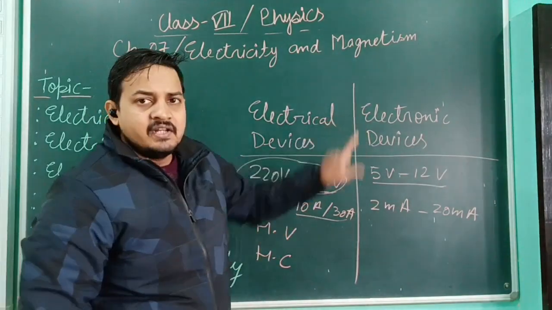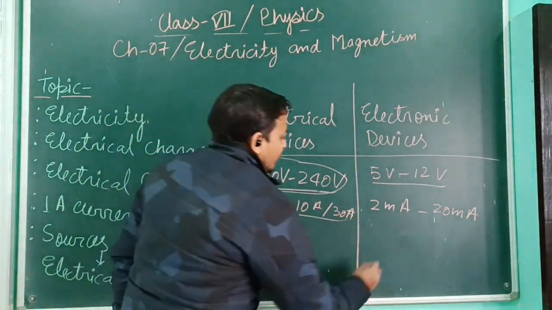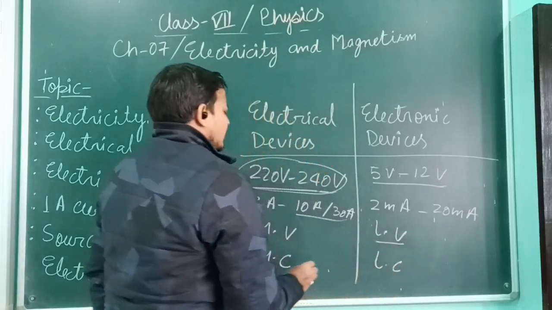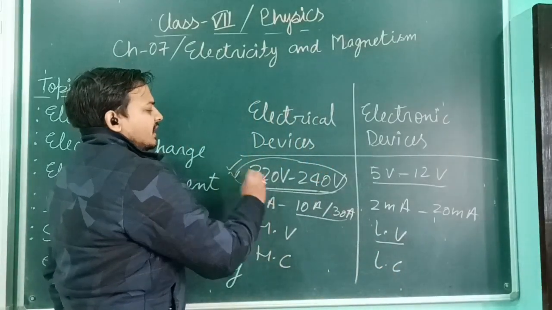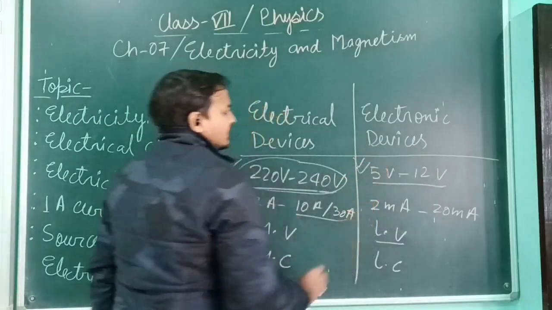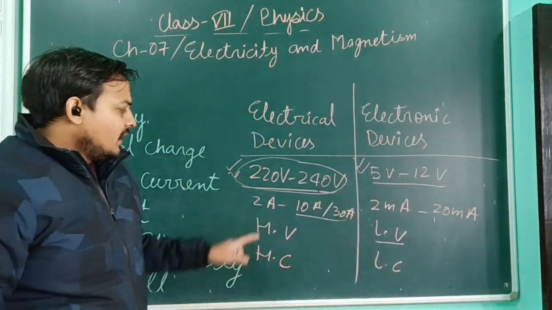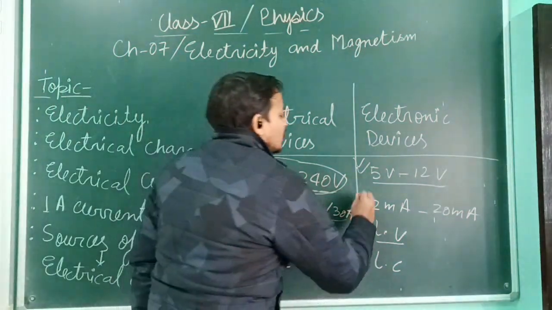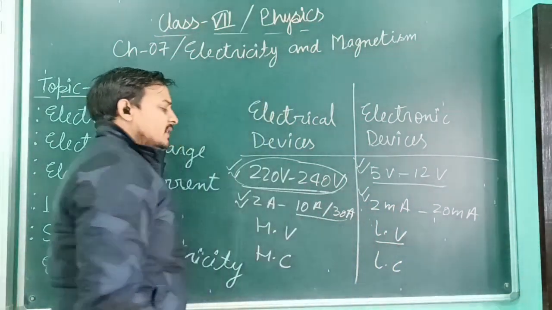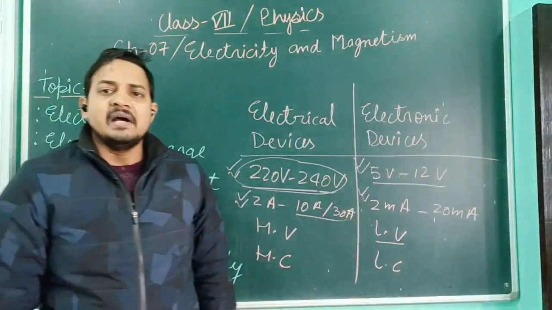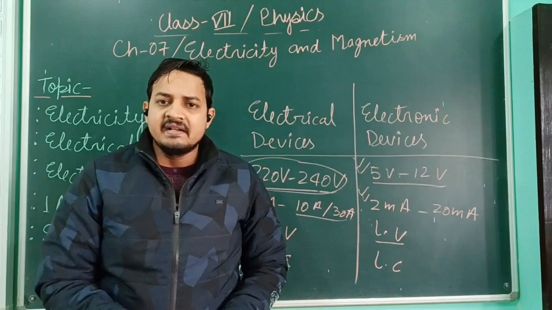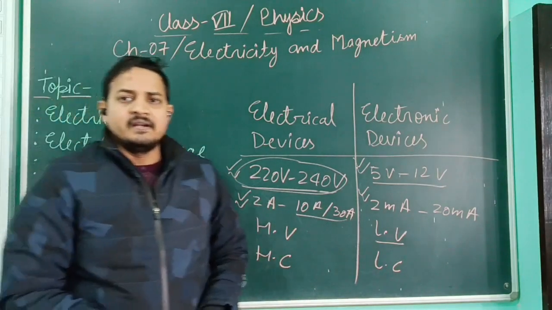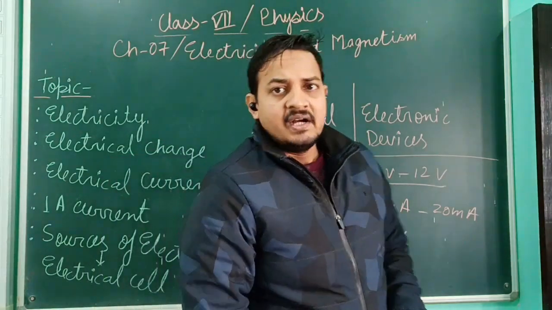But what about the electronic devices? These devices are operated on low voltage and low current. If you try to see the difference, 220 to 240 and 5 volt to 12 volt, this is a huge difference between them. And here also 2 ampere to 30 ampere, and here it is 2 milliampere to 20 milliampere. So all the electrical devices are operated on high voltage and high current, and all the electronic devices are operated on low voltage and low current. Okay. So one more time, what is electricity?